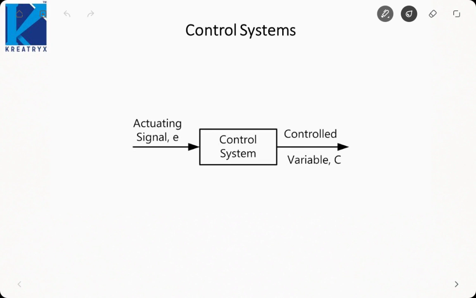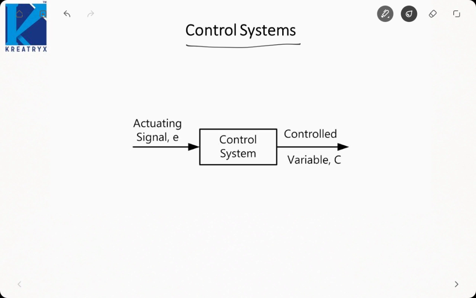So guys, today we are going to learn about the basics of control systems. So we are starting with control systems. First, what we need to understand is what we mean by a control system. As the name suggests, a control system is a system that controls something. It is used to control something.